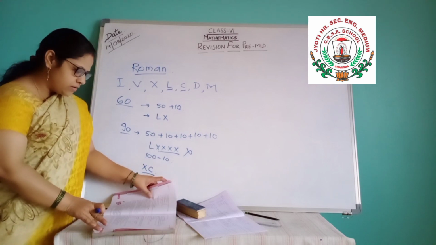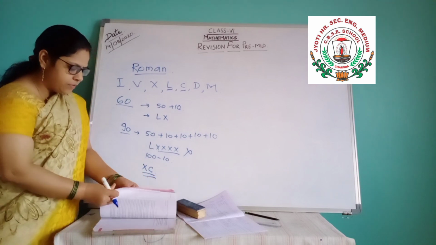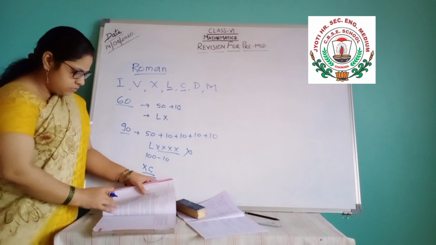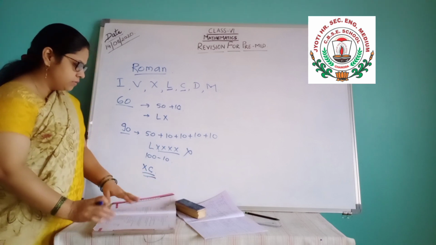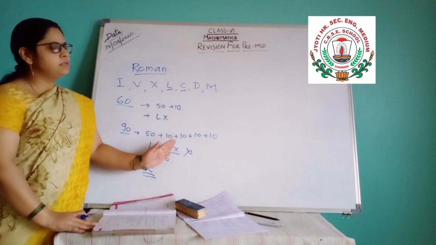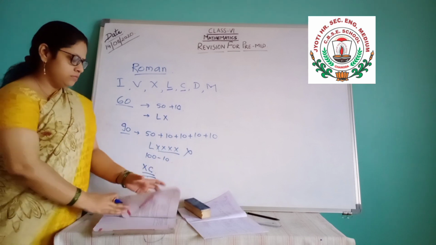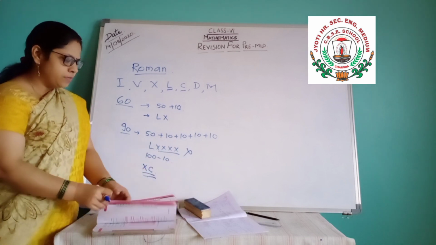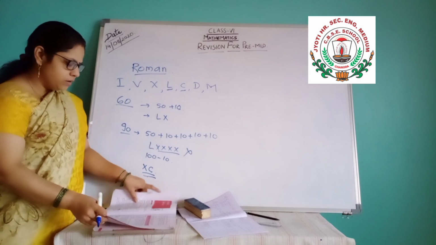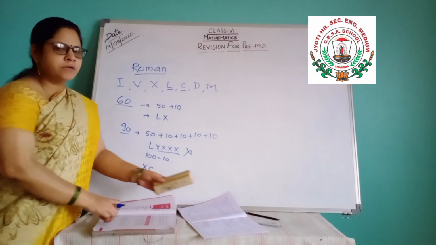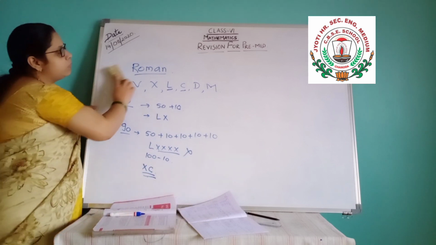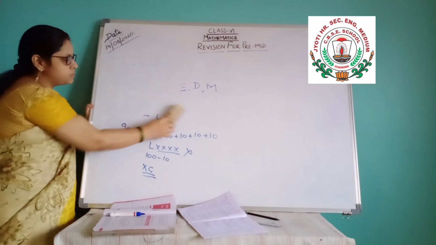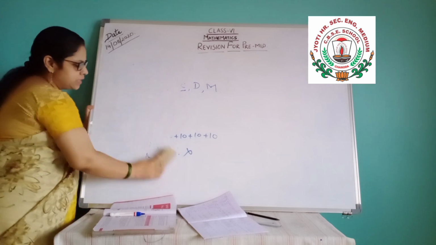So here you are completing your chapter 1. Roman numbers and all completed. So here we have completed this revision of chapter 1. Coming to chapter number 2, where whole numbers are given. Here you have to see what are the whole numbers, prime numbers, composite numbers, co-primes and all.